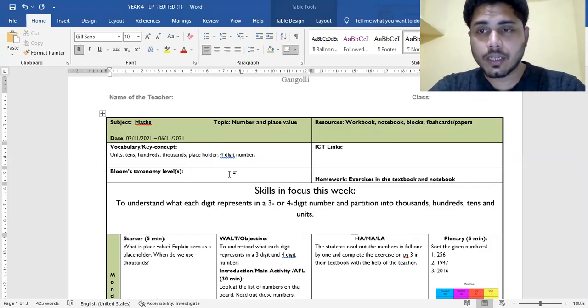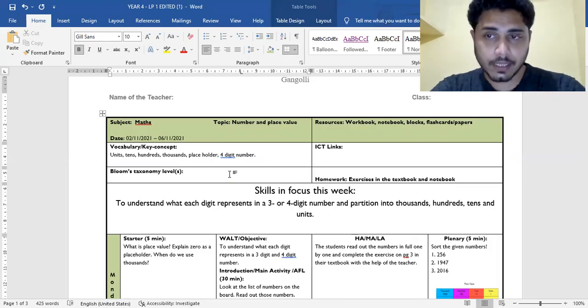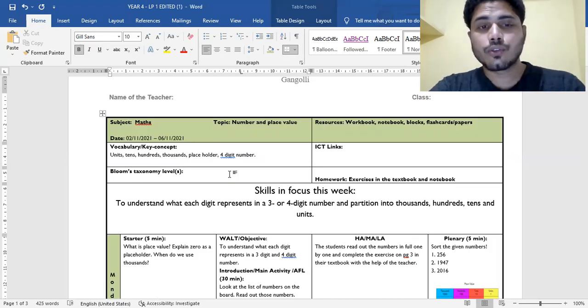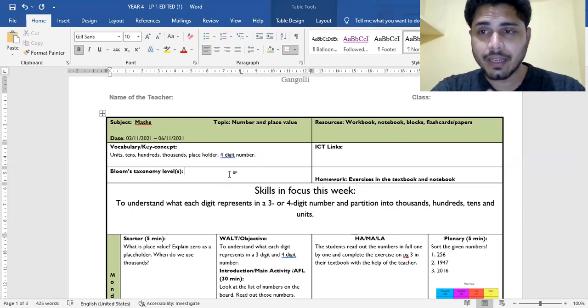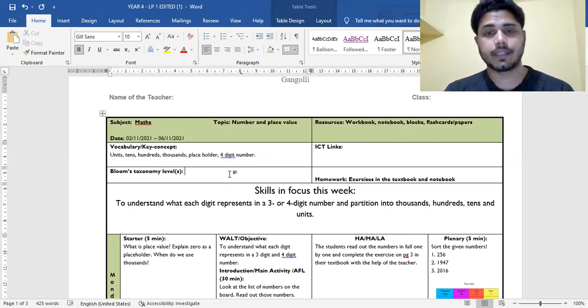For 5 days or 6 days, if you are a grade 6 teacher, you say, from remembering, understanding, applying, or analyzing. These are the 3 or 4 Bloom's taxonomy levels that you're going to have for that particular week. Your planning or your activity is basically based on those levels, so you can specify that over here itself.